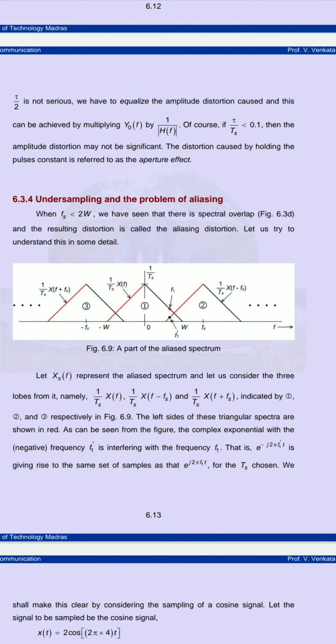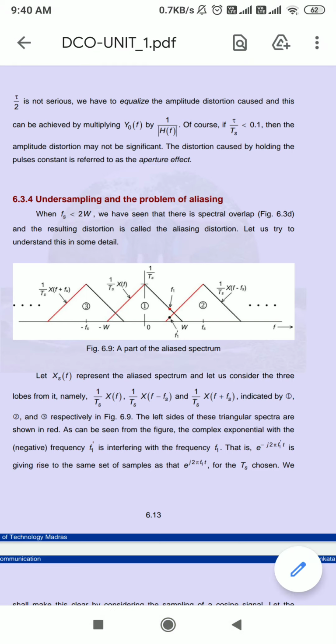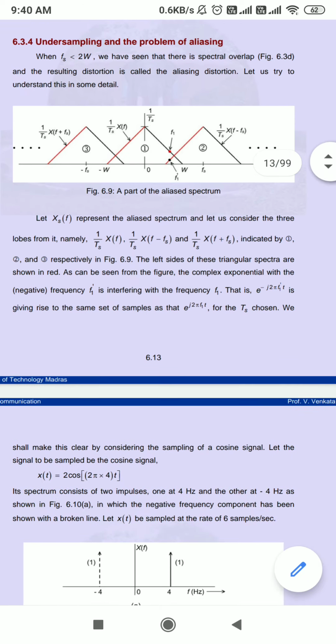As we can see from the diagram, the negative frequency f1 dash is interfering with the frequency f1, because the sampling frequency is less than 2W. The two adjacent spectra interfere. So e to the power minus j 2 pi f1 t gives rise to the same set of samples as e to the power j 2 pi f1 t for the t of s chosen.